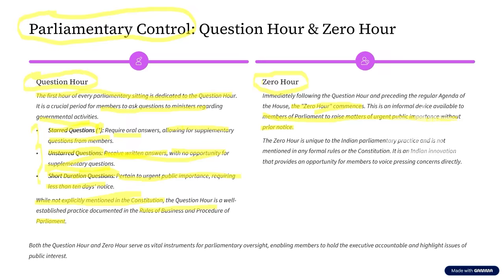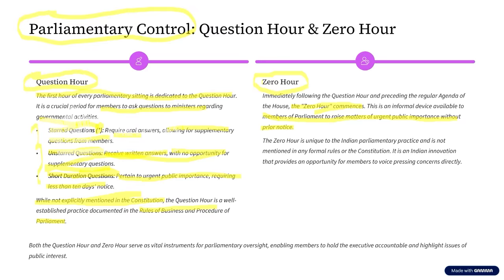So this is what happens in question hour, and the minister is required to answer these questions. But what happens in zero hour? Once the question hour has ended, in the time between the end of question hour and the start of the agenda of the house, if there is any matter of urgent public importance, the members of the parliament can ask questions to the ministers without giving any prior notice. So this is what we call zero hour.